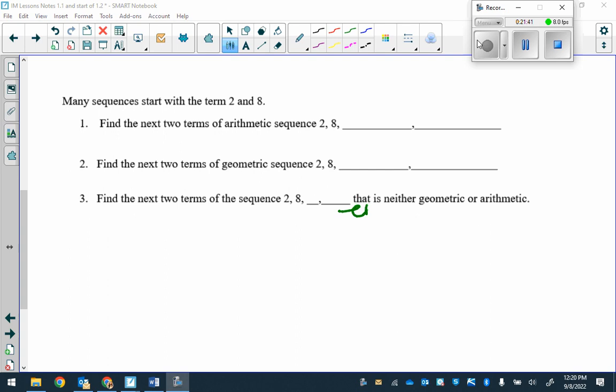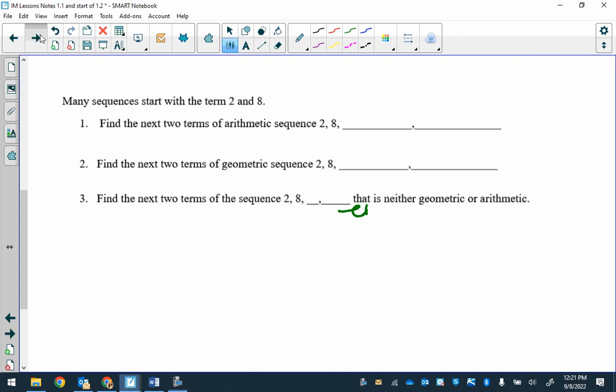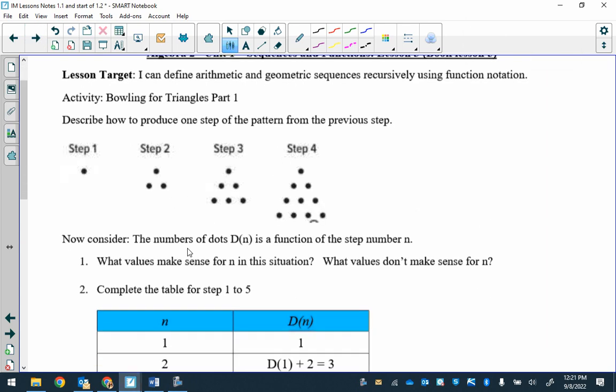There's some phones missing up here, too. All right. Let's see. My smart board's not working, so. How many of you have bowled before?